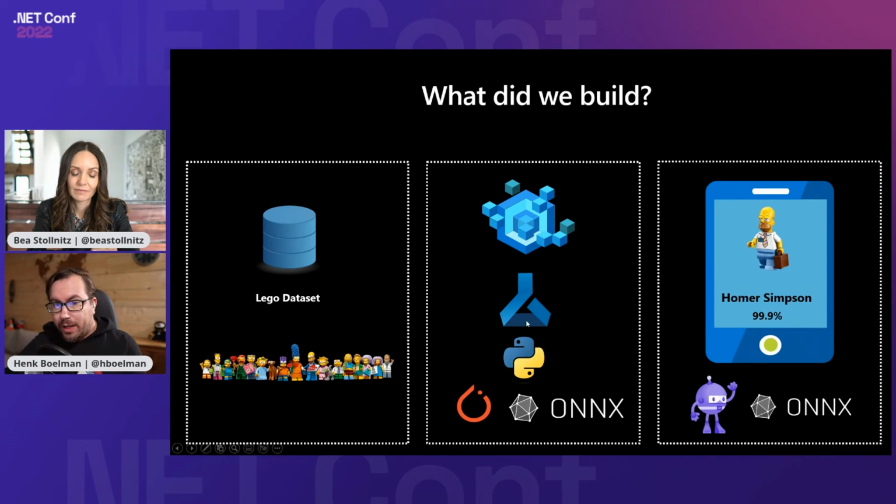We use that to train in Python a PyTorch model. We converted it to ONNX, put it in model management, so that our application could use that model using .NET code. So the data scientist can do his or her job in the language of choice, and the developer can build the application in his or her language of choice.